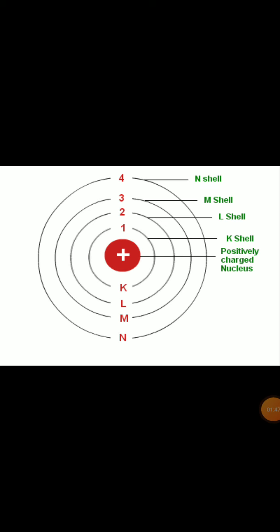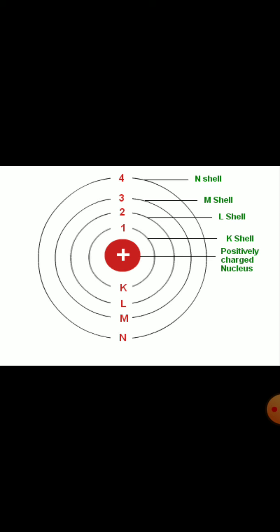And this arrangement of electrons in different orbits or shells is called electronic configuration. We have learnt the electronic configuration of different types of metals and non-metals in Standard 9. We have also learned the formula to put the electrons in different orbits.